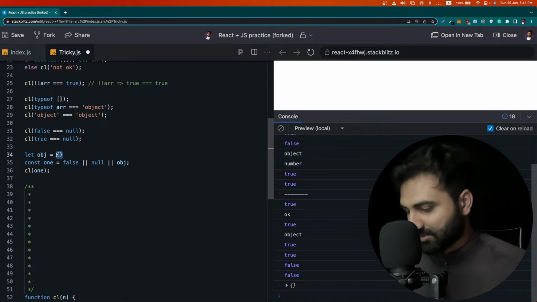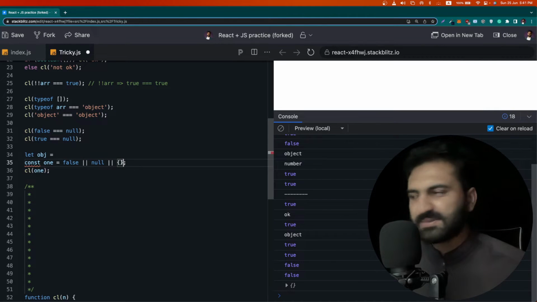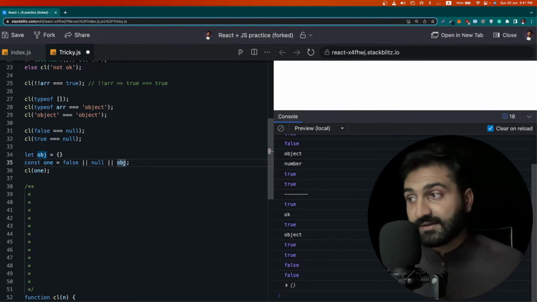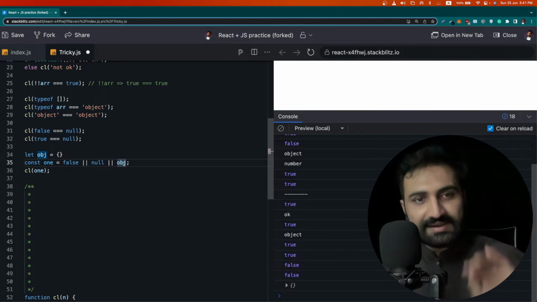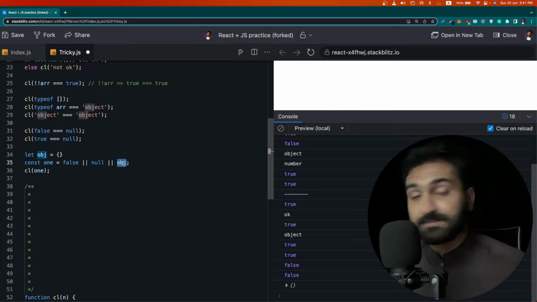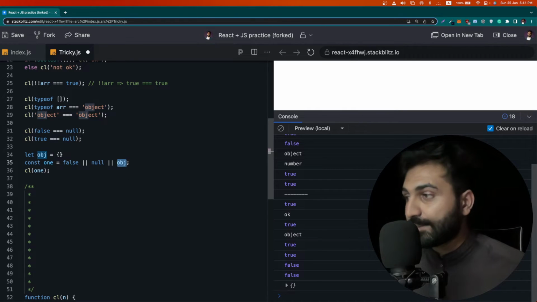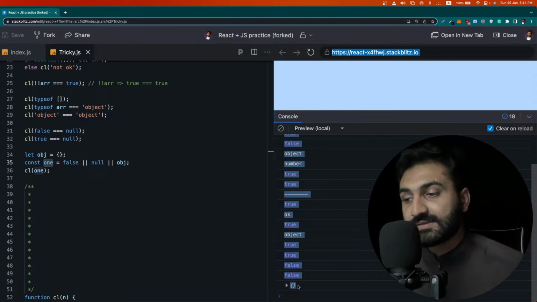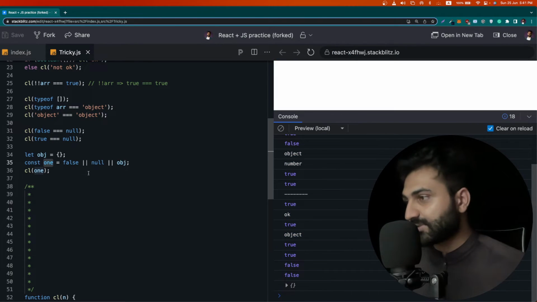When you put only the object here it makes a little confusion, but when you create a separate variable and put the variable name here, it makes everything clear. The object is a variable pointing towards some memory space, and memory space means there is something, so it is true. So this empty object will be allocated to this variable, and if I console it out, the empty object is allocated to it.